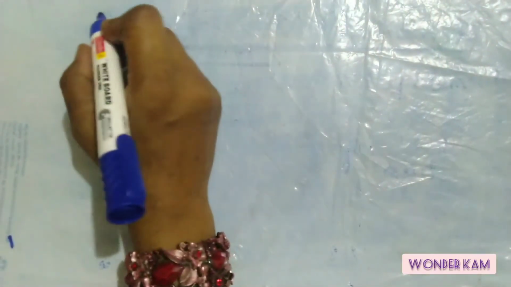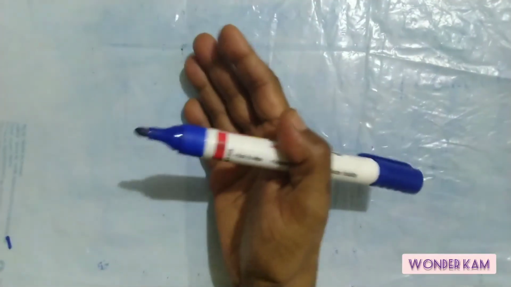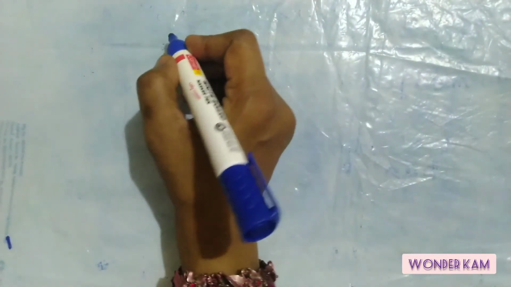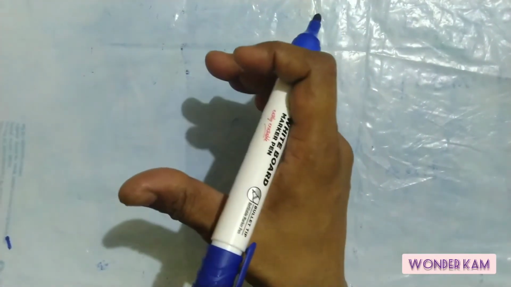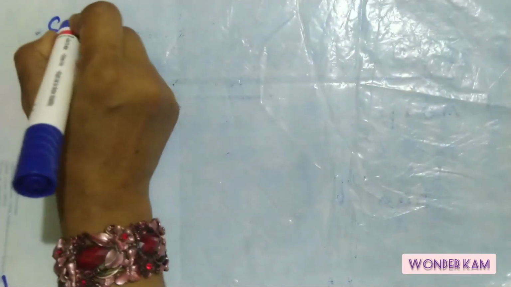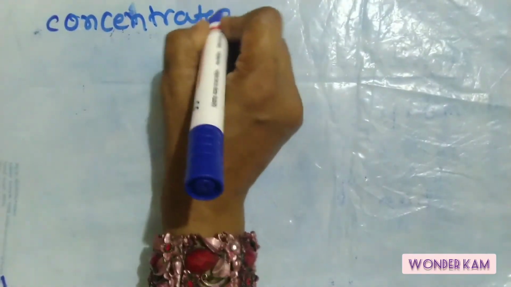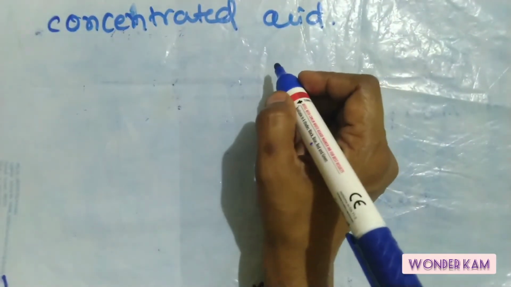Here I am not explaining or discussing the preparation of organic acids, because the preparation method of organic acids requires certain mechanism, and it needs the structure of the compounds, which you will study in your higher classes. Okay, one more term you should know about acids are concentrated acid and dilute acid.